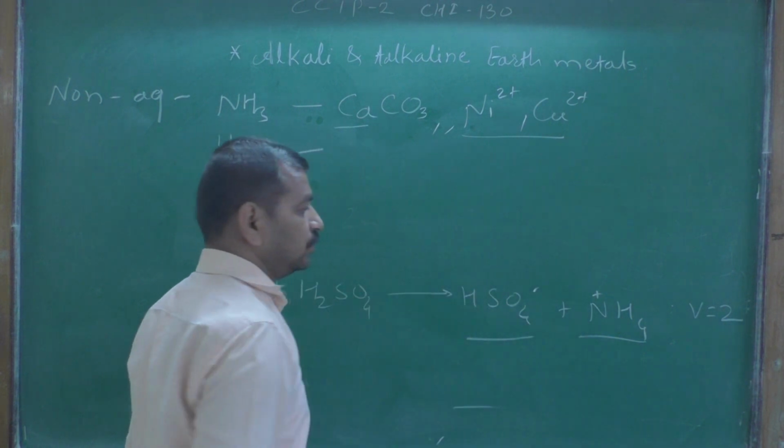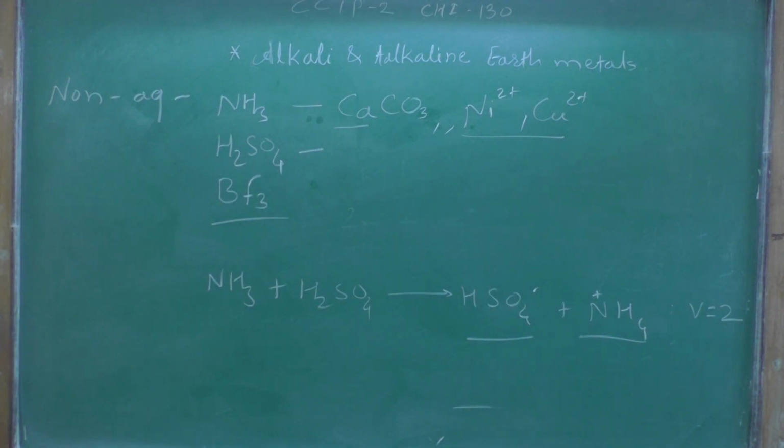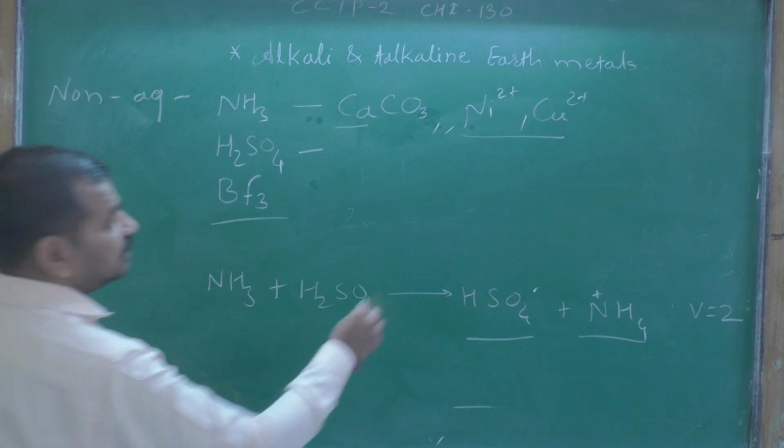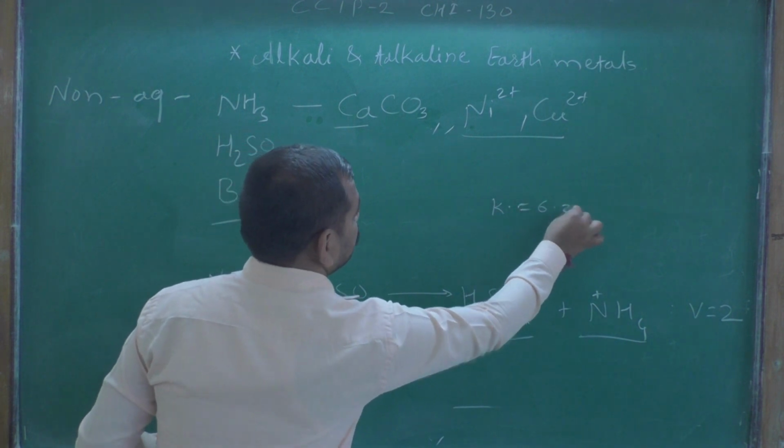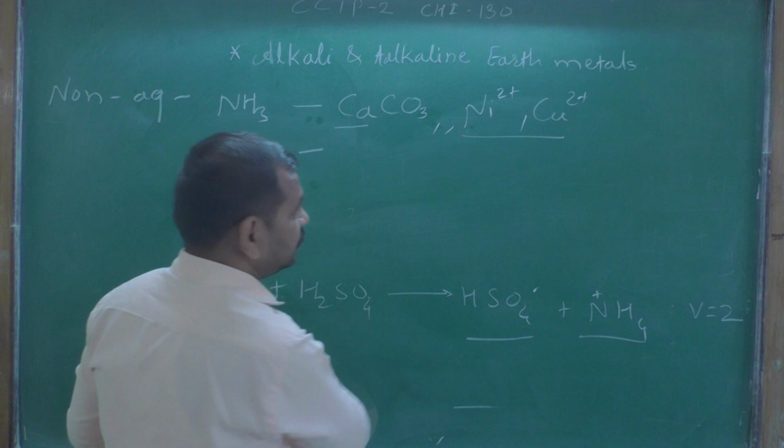So the nature of a solute in sulfuric acid solution can be measured by the freezing point depression method, where the freezing point constant K is equal to 6.2.